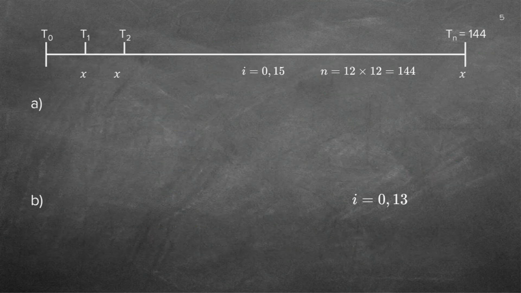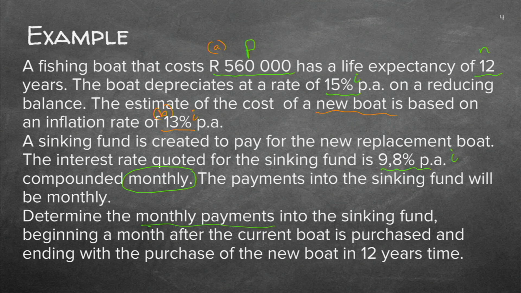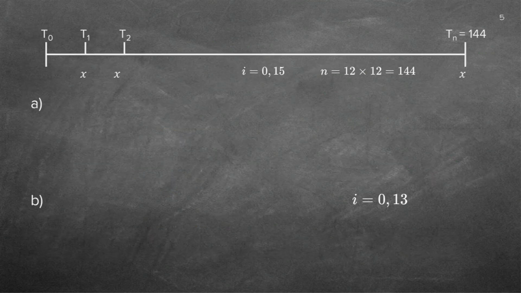So let's just go and do a timeline. Never do this without a timeline. Actually, any finance, always good to do your timeline. Now, you see, I haven't written it down, so I'm going to do it now. 560,000. 560,000 is what your boat is going to cost now.